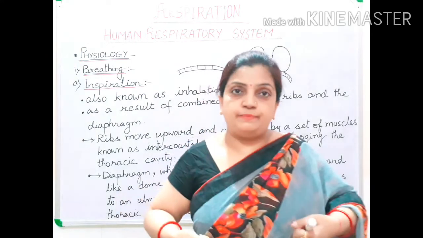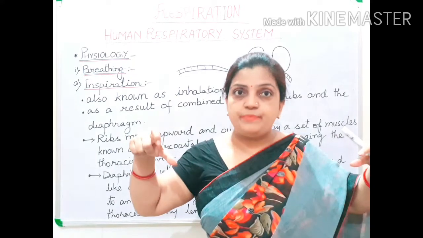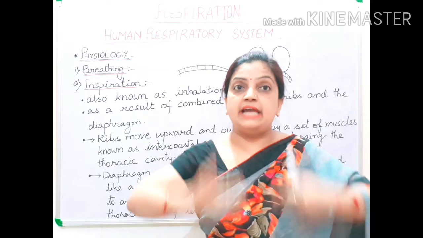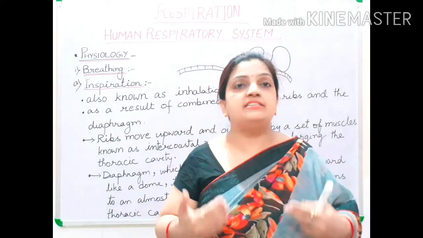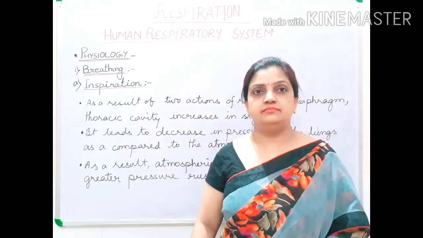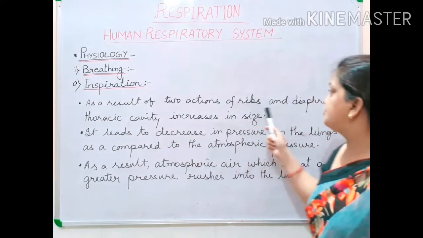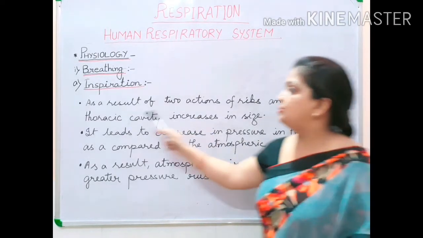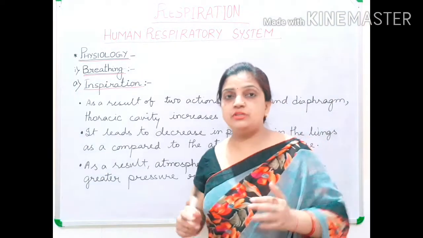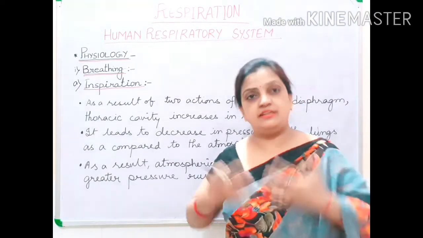So the diaphragm converts from arch shaped into flat shape, and as a result your chest cavity size increases lengthwise. So children, as a result of two actions of ribs and diaphragm, the thoracic cavity increases in size. Hope you have understood how the size of the chest is increasing.